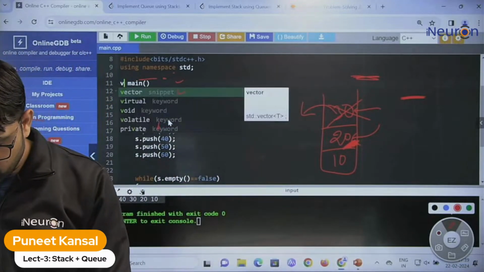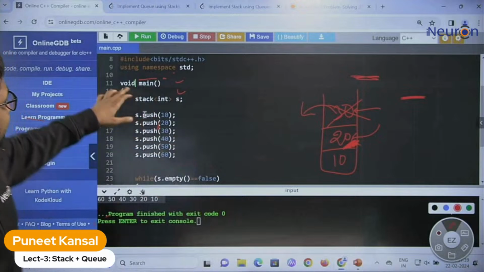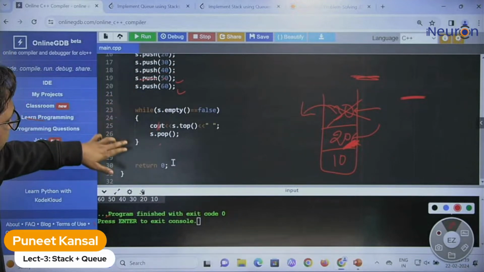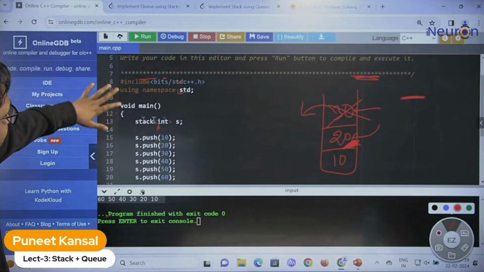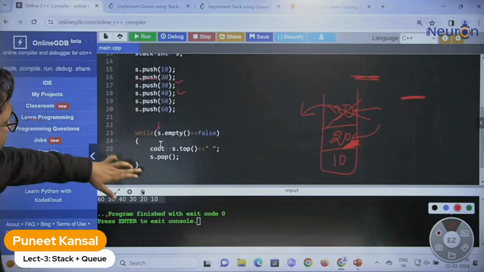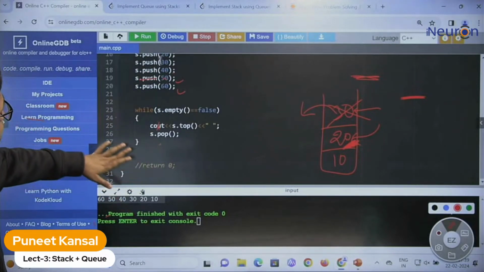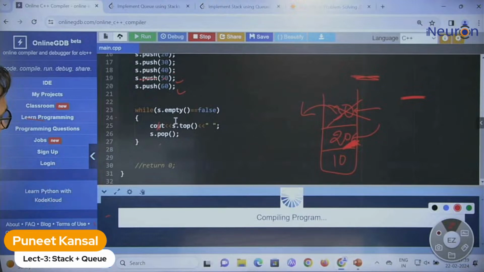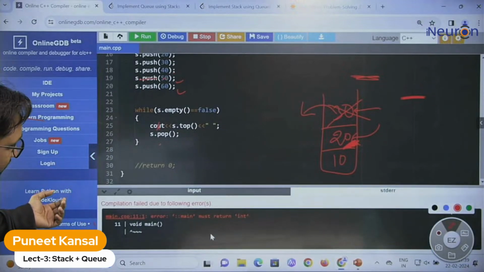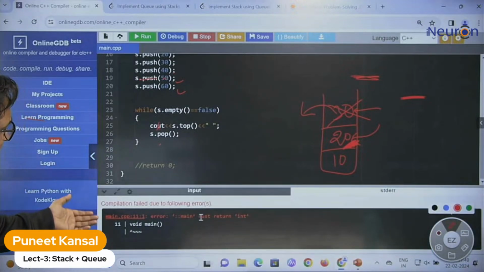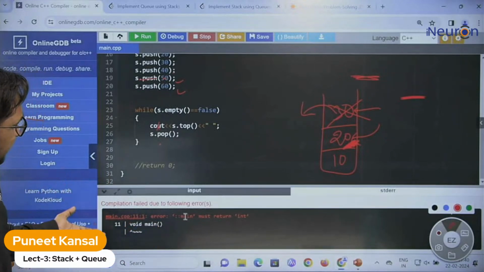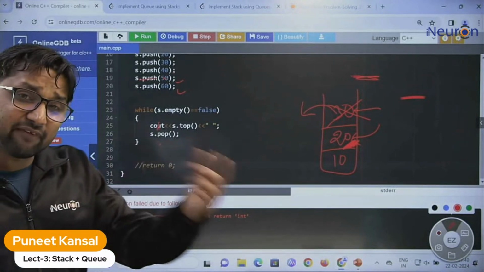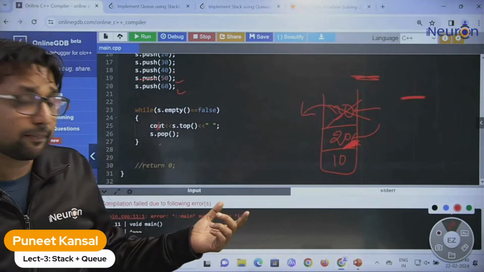You can write void here, and now you can remove this statement. Void means you are not returning anything. Now you can remove this return statement. Actually, this C++ compiler here, they have fixed that. In C language you can do that.